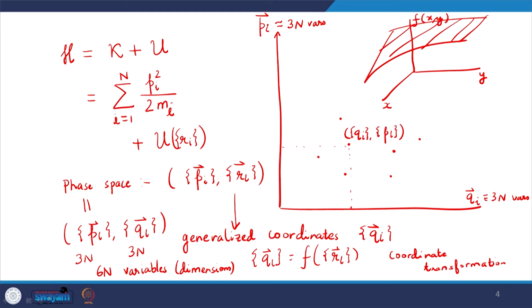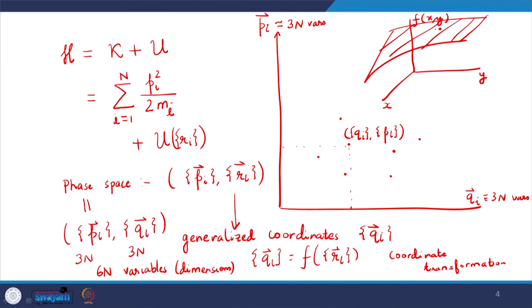So a set of coordinates and a set of momenta will give rise to a unique point on this 2D plot, or a unique point in the 6n dimensional space, just like a point on this plot gives me a unique value of x and y. So if I have to represent the phase space, this is one way of doing it. Always keep in mind that this is no longer a 2D plot that we are used to, but nonetheless every point on the plot represents a unique value of the set of momenta and a set of generalized coordinates.